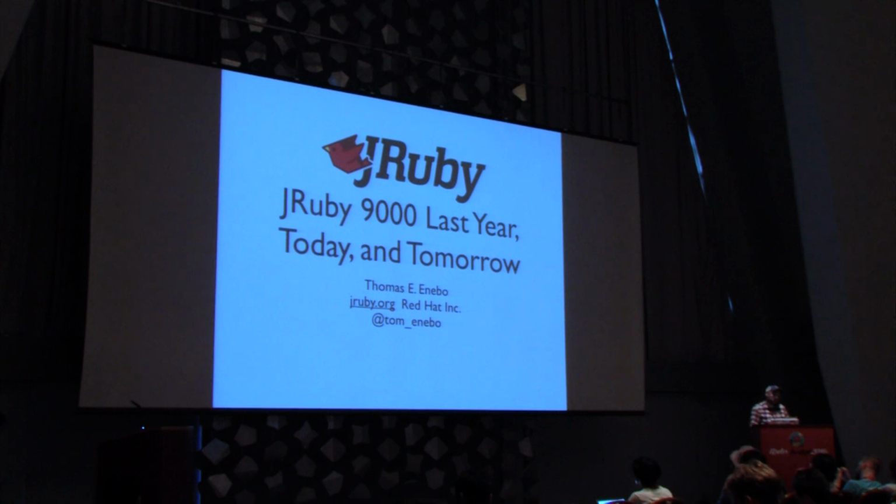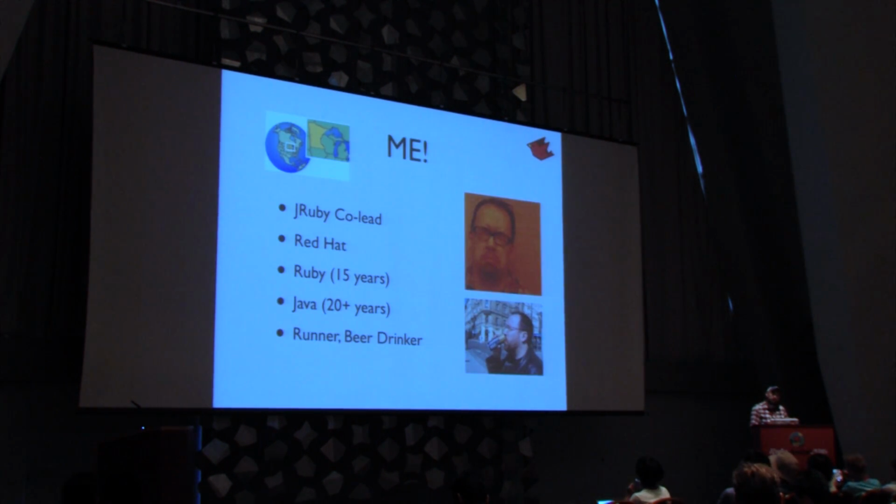My name is Tom Enebo. I'm from the United States. I live in the state of Minnesota. I live about as far away from the ocean as is possible. I co-lead the JRuby project, and I've been working at Red Hat for the last 4 years, working on JRuby as my full-time job. I've actually been working on JRuby full-time for 10 years, working at Sun Microsystems and Engine Yard also.